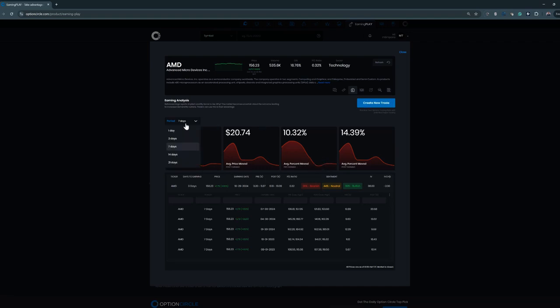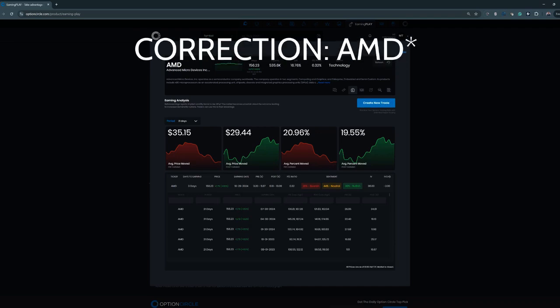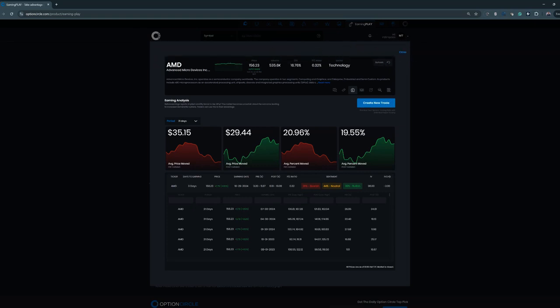But let's look at 21 days, since not everybody wants to trade overnight or in a 1 week time frame. Sometimes you want to take a little bit longer period look, and you can see here NVIDIA still has this big fade into earnings. On average over the last year, it's been by $35.15, about 21%. And then post earnings, 21 days later, it is up almost $30, by about 20%. It does show you that it has that little bit of a lull for that 7-day period, so your best option to buy calls is typically after that.